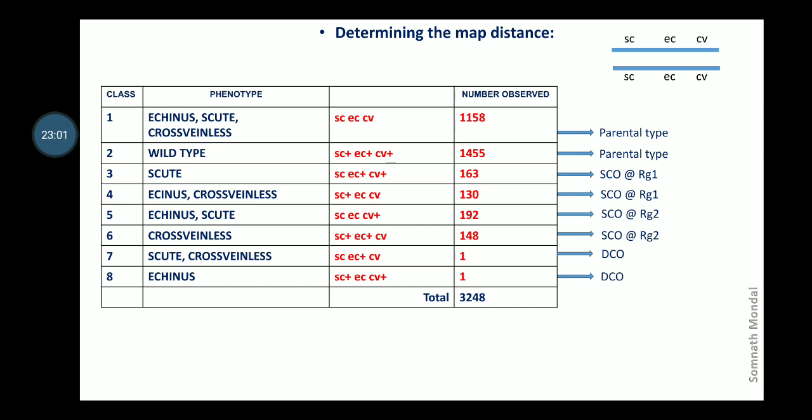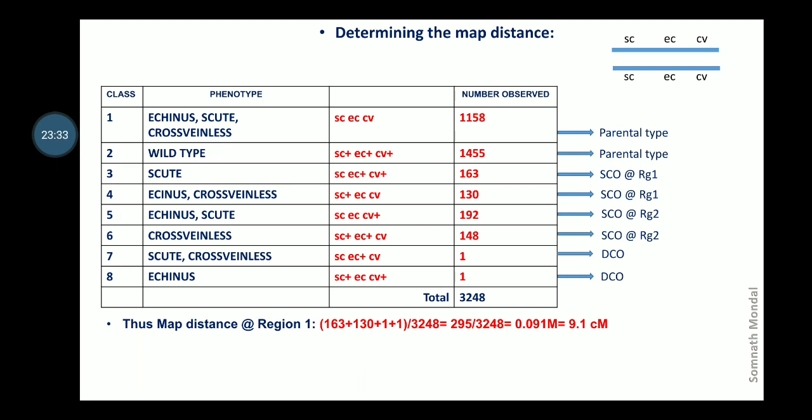Therefore, if we calculate the distance between SC and EC, the average number of crossovers between SC and EC will be the additive result of all crossovers, that is single crossover at region 1 plus double crossovers, because double crossovers are also included within region 1.